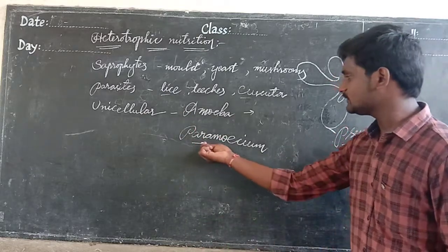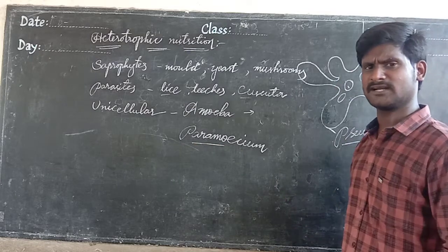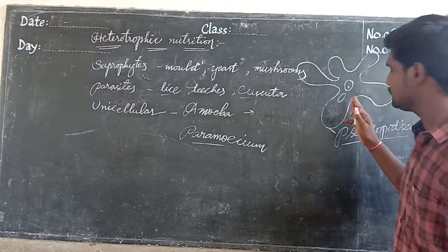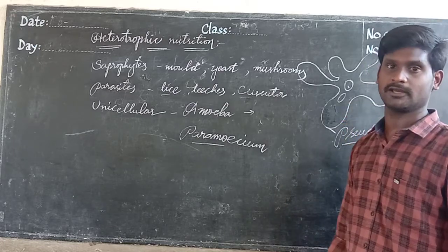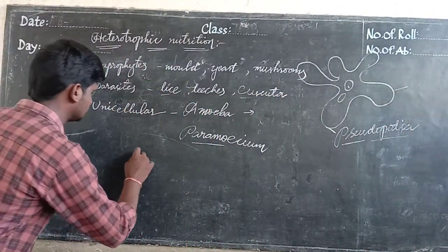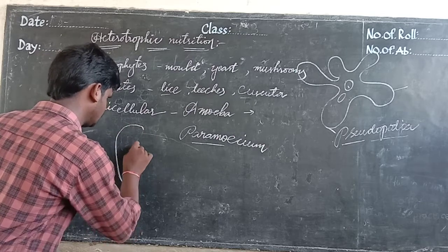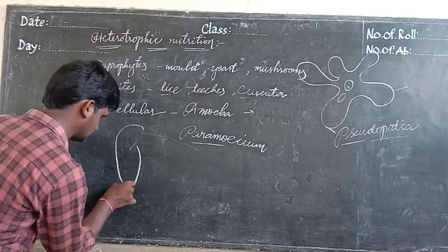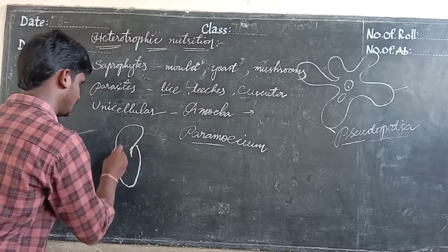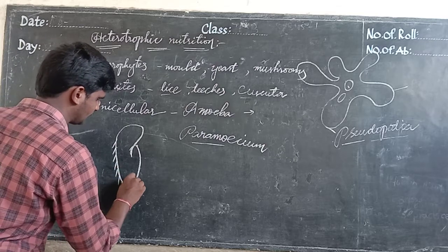And one more is the strategy of the paramecium. I told you amoeba has specialized legs called pseudopodia for movement, for locomotion. Paramecium also has a specialized locomotor, called cilia. I will show the drawn structure; a paramecium has this type of structure.